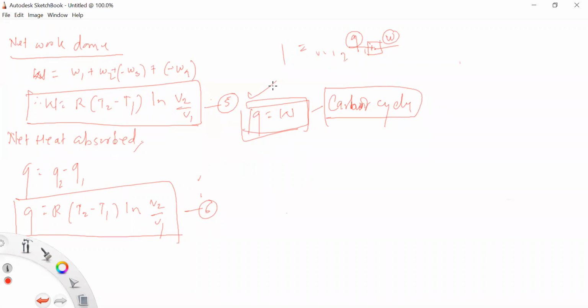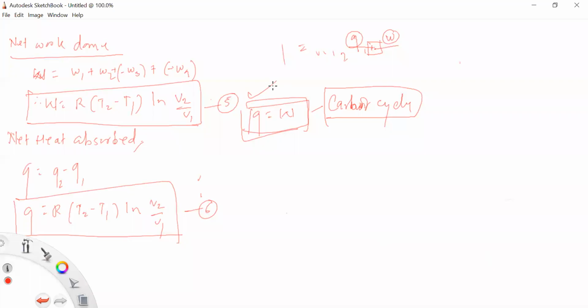So when you put these expressions for W1, W2, W3, the equation becomes W is equal to RT2 ln V2 upon V1. And because V2 upon V1 equals V3 upon V4, which is from the indicator diagram, it is the same. And then the net work done is W is equal to R into T2 minus T1 into ln V2 upon V1. So in this way, the net work done is this.